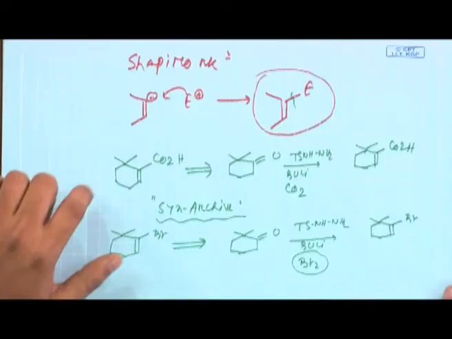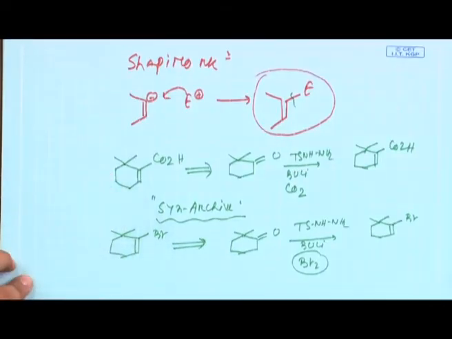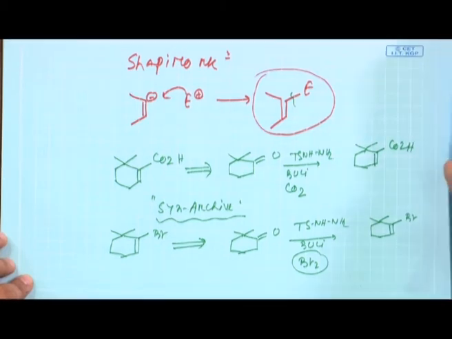So, normally Shapiro reaction is a very good disconnection for this kind of compounds, and you will find the Shapiro reaction is one of the potentially important reactions. Based on the Shapiro reaction, many problems have been framed in the GATE exam as well as the NET exam. So, Shapiro reaction is a potentially very useful reaction.